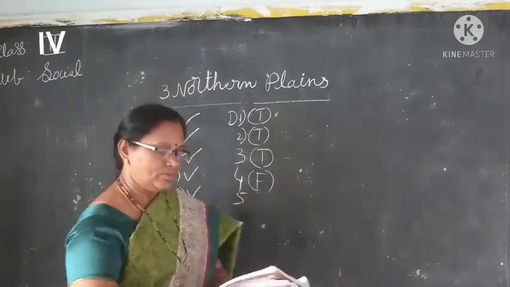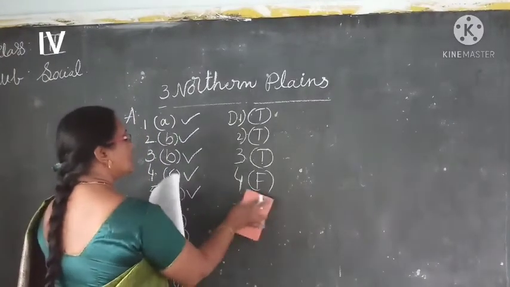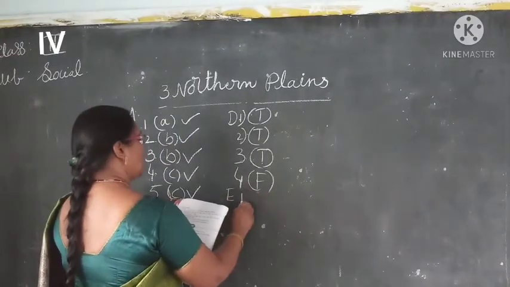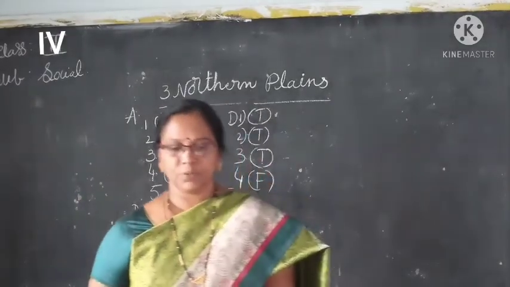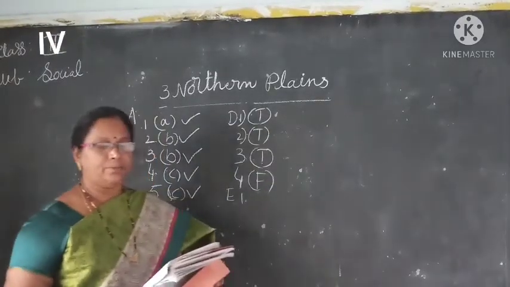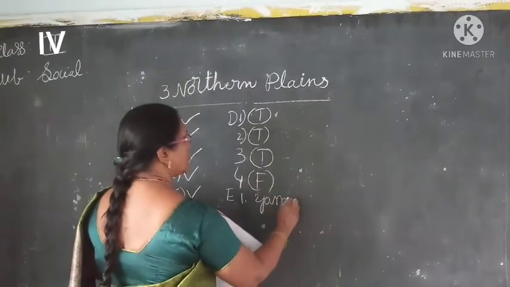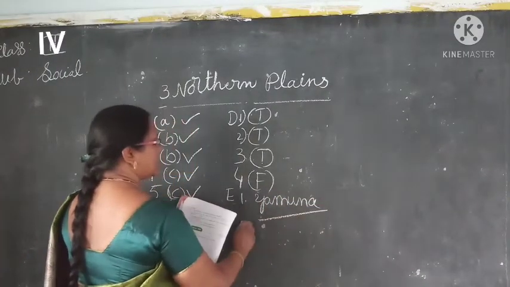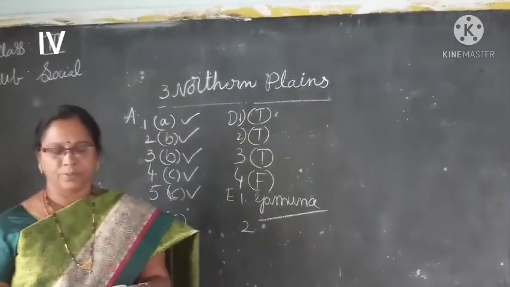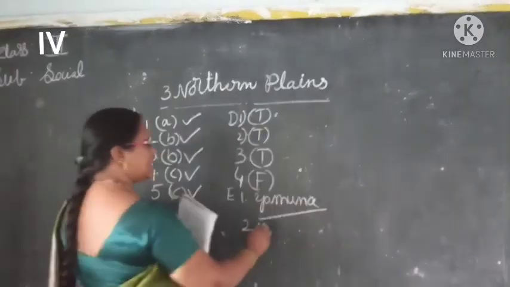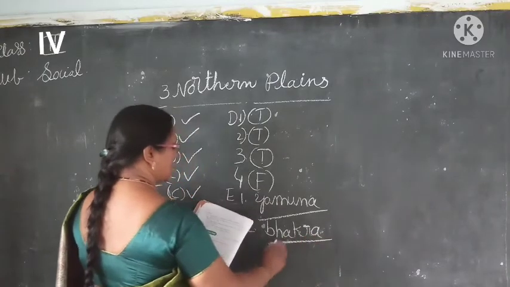Next, here blanks are there, children. Page number 24, children. The dash joins the Ganga at a place near Allahabad. Yes, Yamuna. Next one: Punjab and Haryana are two states which get water and electricity from which dam, children? Bhakra dam. B-H-A-K-R-A. Bhakra.